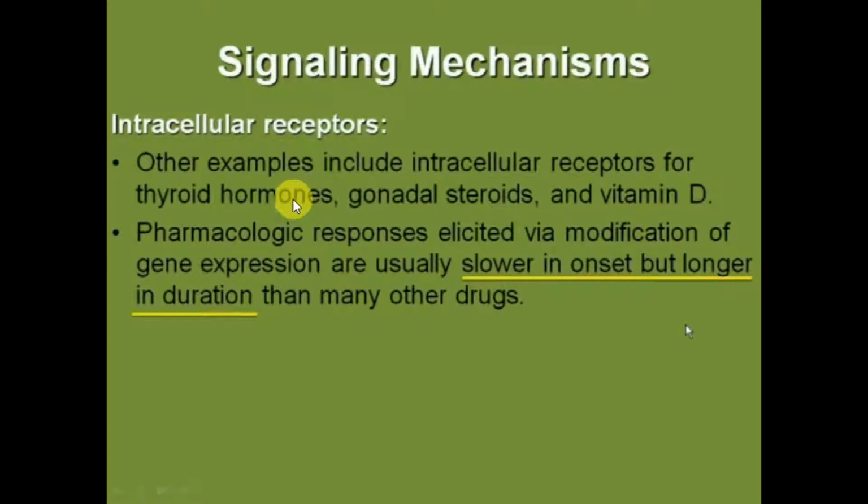The specific characteristic of intracellular receptors is that pharmacological responses elicited via modification of gene expression are usually slower in onset but longer in duration than many other drugs, because it takes some time to formulate proteins, so they are slower in onset but longer in duration.